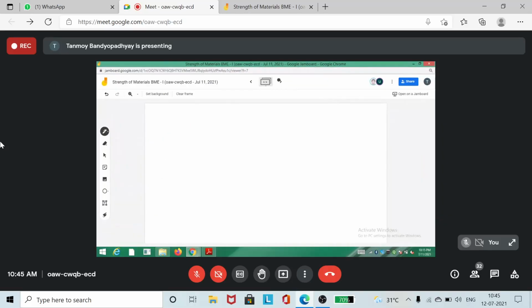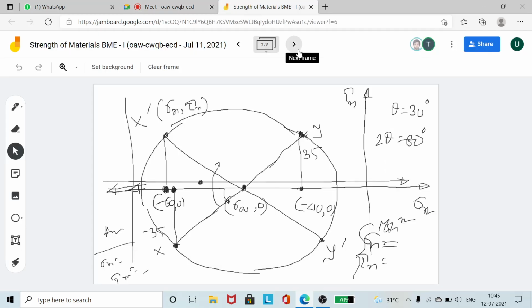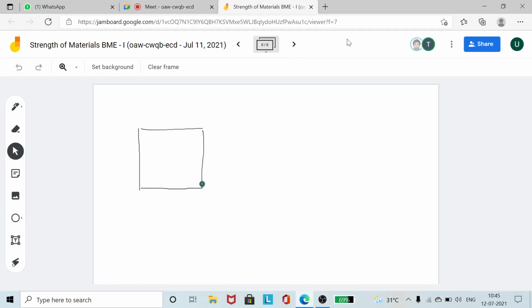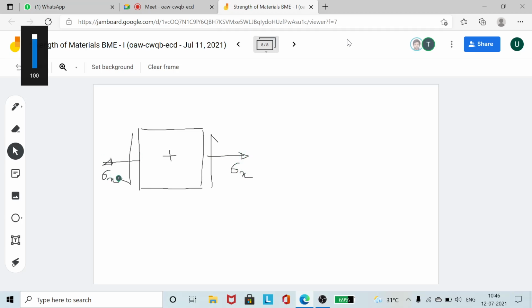Whenever it's given in the book also, so we have read this, this is just related to our sign convention. Whenever it is related to the shear stresses, whenever the shear stresses are clockwise on any face, we take it as positive. This is sigma x. Say this one is anti-clockwise.